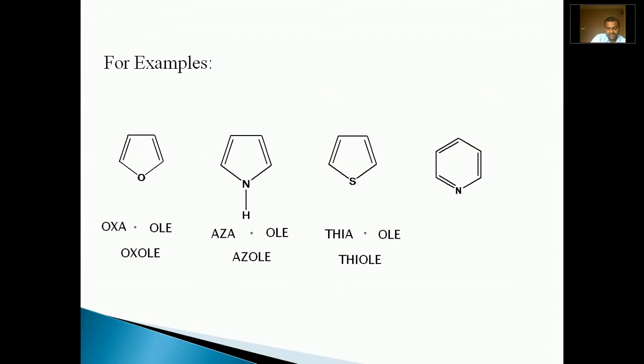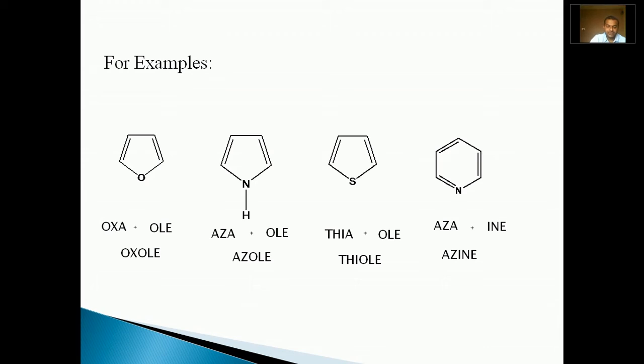As we know, the common, or trivial, name of this compound is pyridine. Then what is the IUPAC name of pyridine? First, we should obtain the prefix, which depends upon the heteroatom. Nitrogen is contained in this ring as the heteroatom, so depending upon nitrogen, the prefix is aza. Now, depending upon the ring size, it contains 6 members. On that basis, the suffix must be ine. Aza plus ine, the word becomes azine. Hence, azine is the IUPAC name of pyridine.